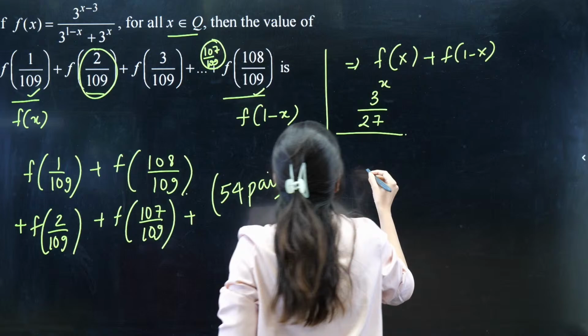Now what about f(1 - x)? To find f(1 - x), you have to replace x by 1 minus x. So in place of this x, I am going to write 1 minus x. So this is going to be 3 raised to power 1 minus x upon 27 whole upon. Now 1 minus x will get replaced by x and x will get replaced by 1 minus x. This is what we are getting.